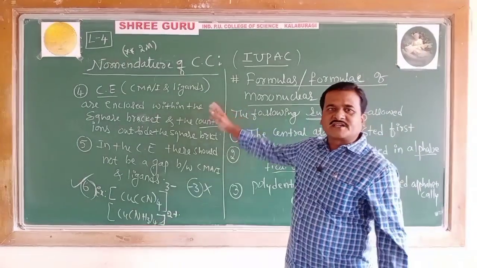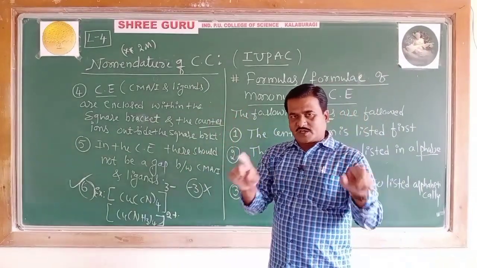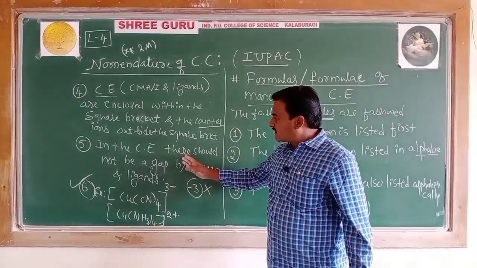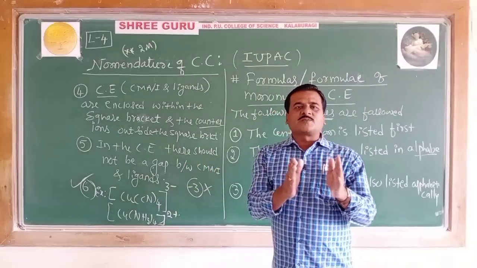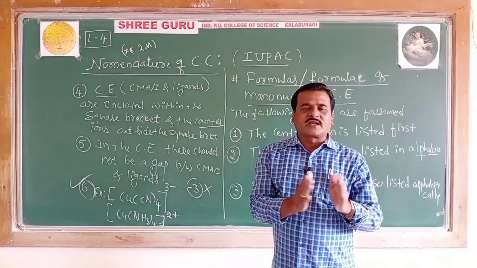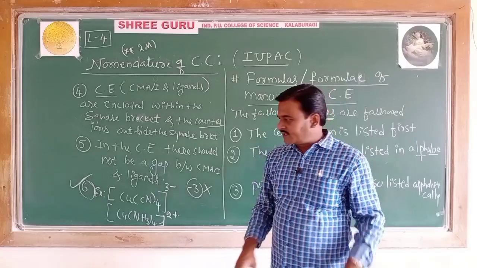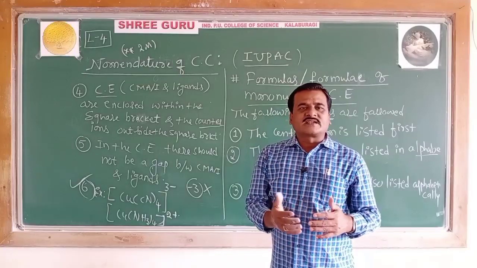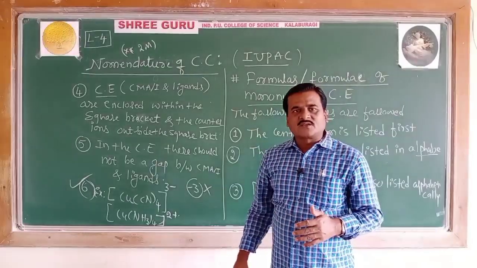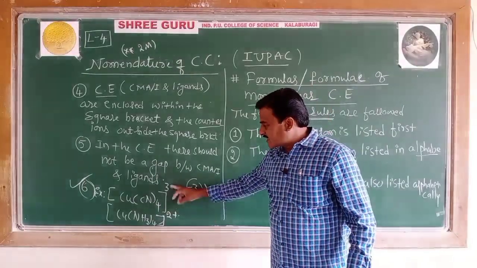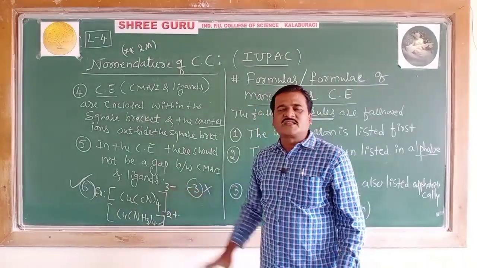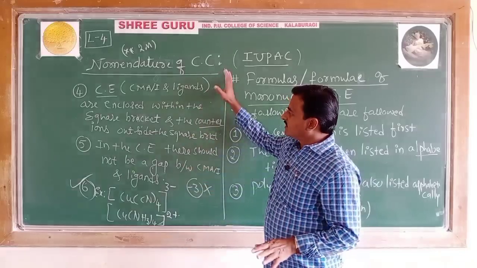Next, the coordination entity must be written in the square bracket and the counter ion outside the square bracket. And the next, there must be no gap between the central metal atom and the ligands in the coordination entity. And the next, while writing the coordination entity without the counter ion, the charge must be written at the right superscript with the number first followed by the sign. So these are the rules.